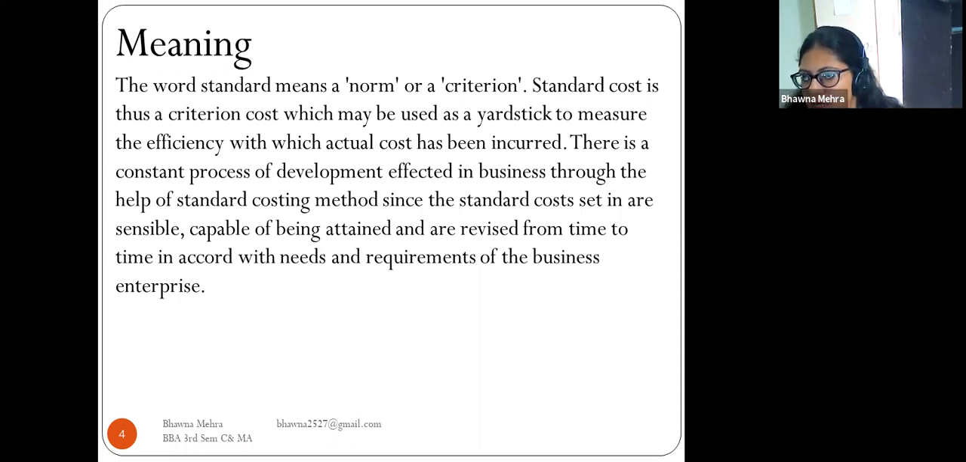So in standard costing, we have to set some criteria, some norms, some targets, and the standard cost is thus a criterion cost which may be used as a yardstick. With it we measure efficiency and compare the actual cost with the past cost or the standard cost. There is a constant process of development effected in business through the help of the standard costing method, since the standard costs set are sensible, capable of being attained, and revised from time to time.